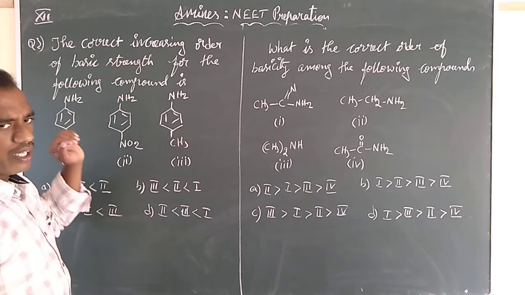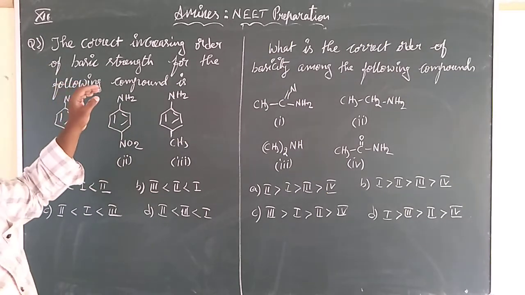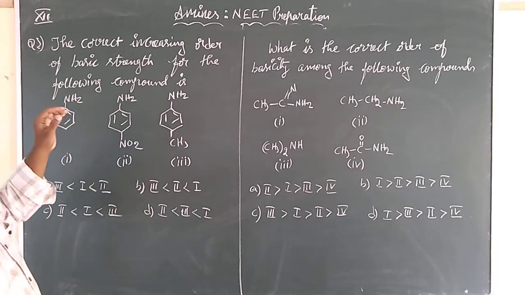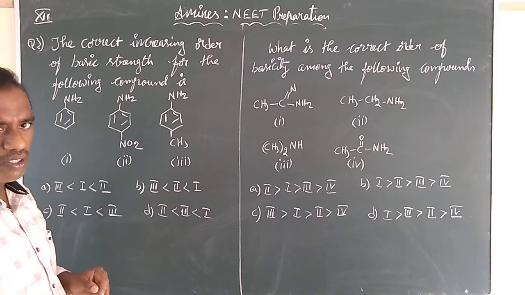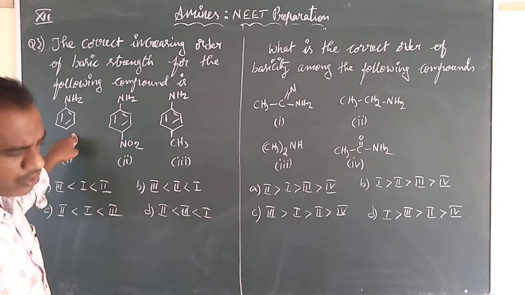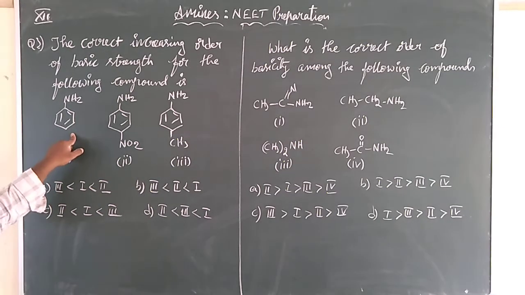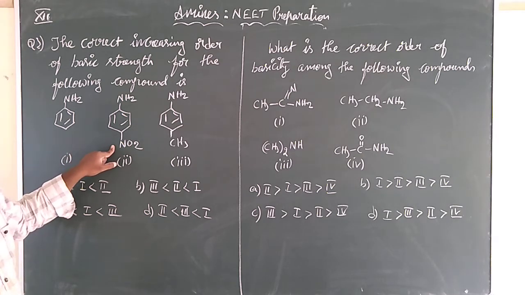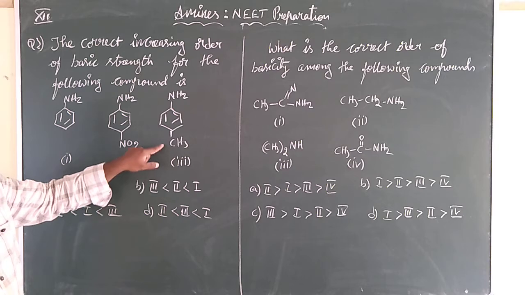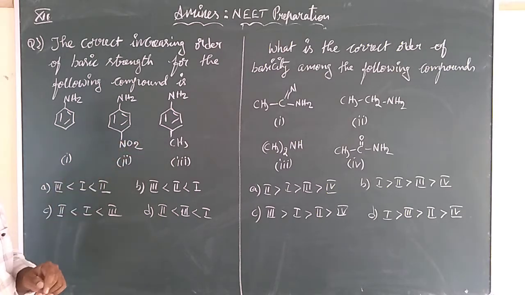In question number 3, we have to find the correct increasing order of basic strength for the following compounds. Option 1 is aniline, and in option 2 we have a nitro group on the aniline at the para position. In option 3 we have a CH3 group at the para position. Now you must segregate here.